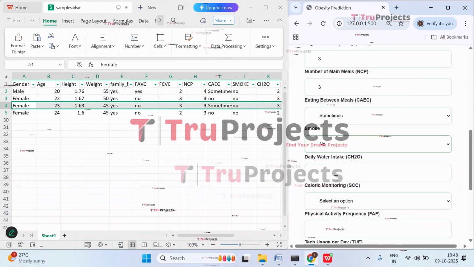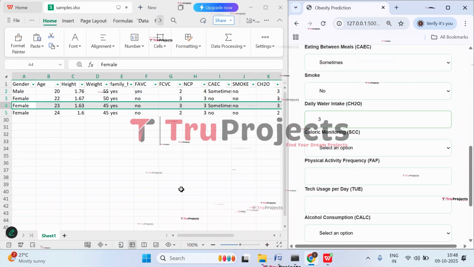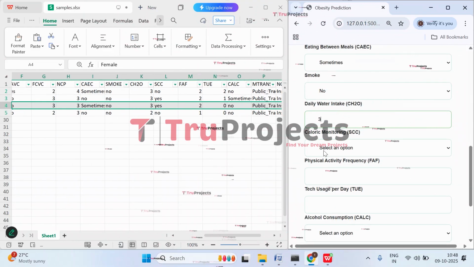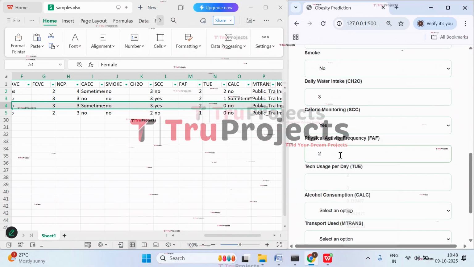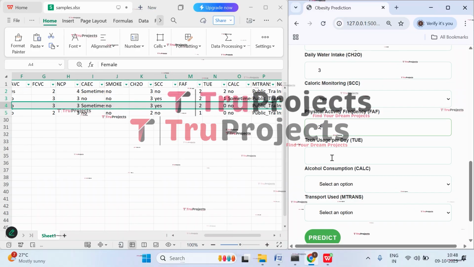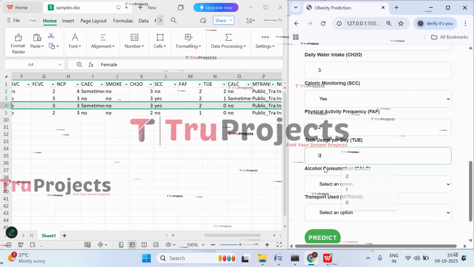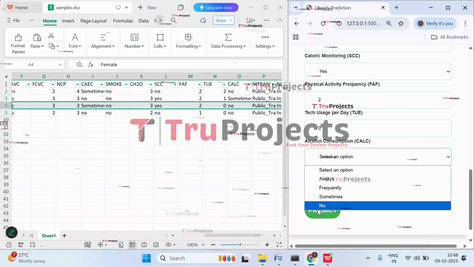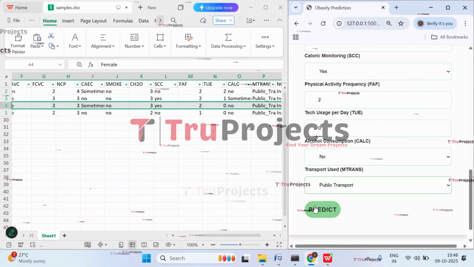No smoking habit. Water she drinks is 3 liters per day. And then calorie monitoring is yes. Physical activity is 2. Tech usage per day is 0. Alcohol consumption is no. Transportation uses public transport. Now click on predict.